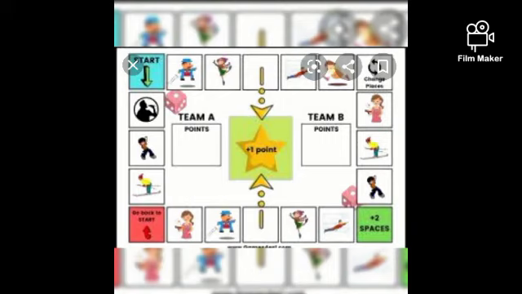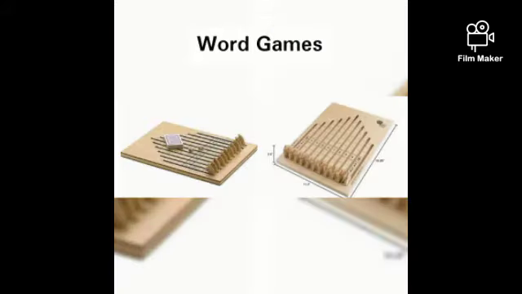In the classroom, the board race is done like that, but at home we just take a paper, draw two lines, and write the vocabulary words related to the topic. For example, if you are talking about the word online, we make the children write as many words as come to mind related to online. If it is a small kid, ask them to tell the words and you write them. If it is a child in 4th or 5th standard, make them write on their own.